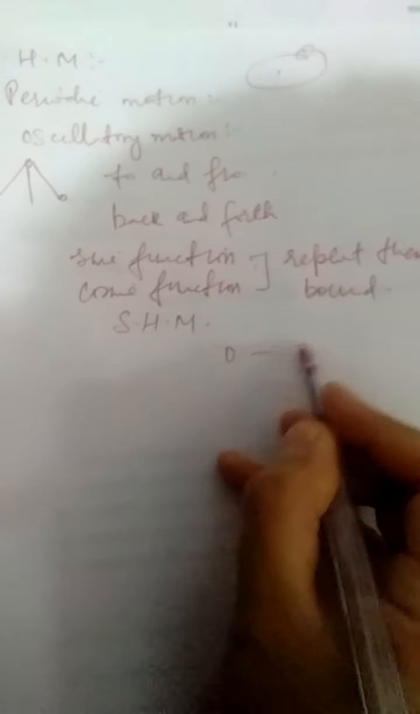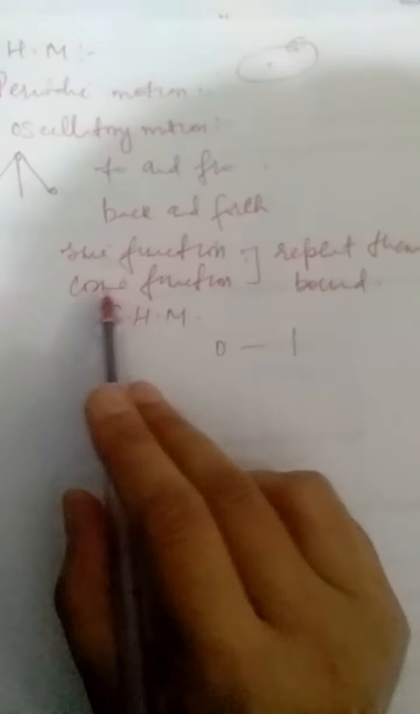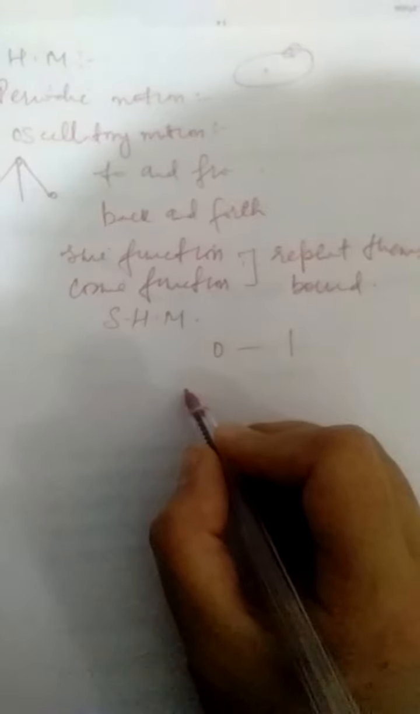For example, if we talk about the sine function, its value ranges from 0 to 1, and then again 0 to 1 in the form of a cycle, right? So it's a bound motion. In case of the cosine function, the values range from -1 to +1. So there is a range, a bound, right?